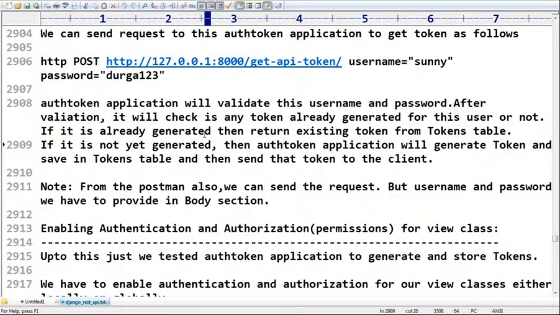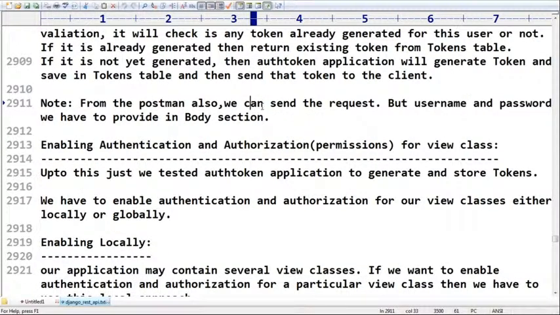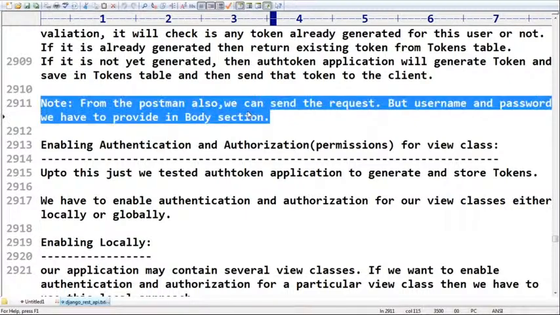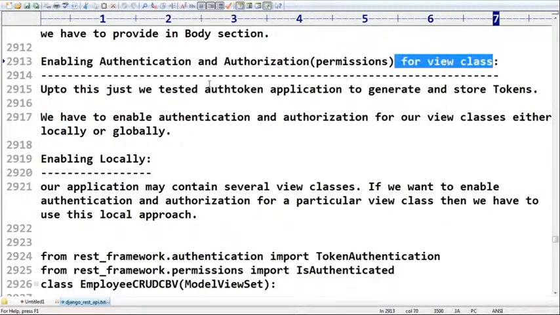Okay, well, next: enabling authentication and authorization for a view class. How can you enable it, sir? There are two ways available. At the view level, you can do that, or globally inside settings.py. So for a particular view class, if you want to do that, then you have to specify these two things: authentication classes, token authentication, and permission classes, is authenticated, like this. We have to specify, sir.